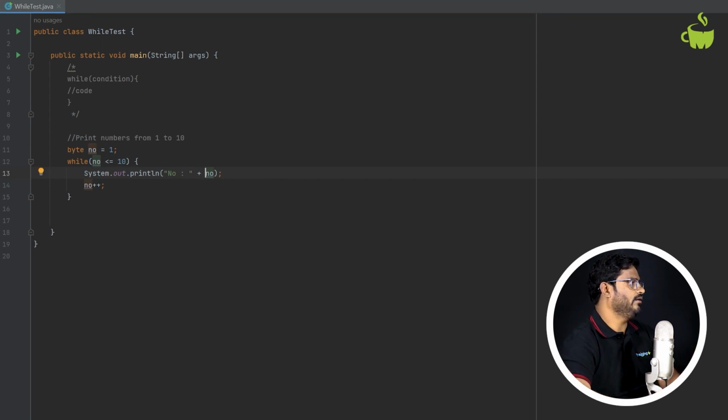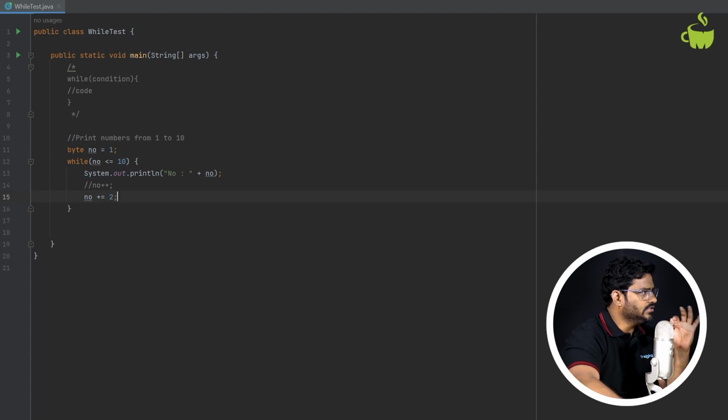Suppose I want to print alternative numbers. So from 1 to 10 alternative numbers. So 1, next 3, then 5. So what I can do instead of this number plus plus, I can do number plus equals 2 because I need to increment it by 2. Now guys, understanding loops will take some time, but you should understand the step-by-step execution. How do you understand this?